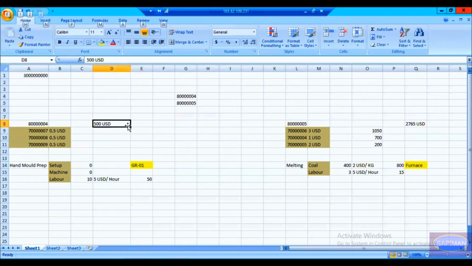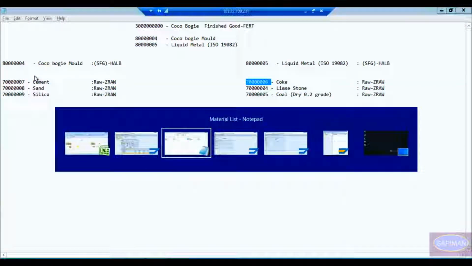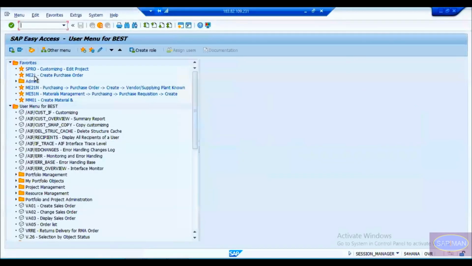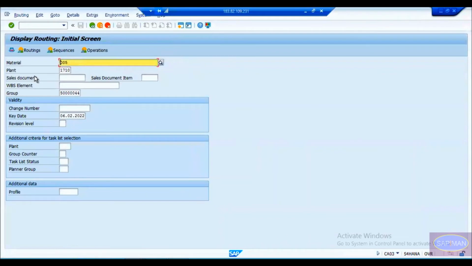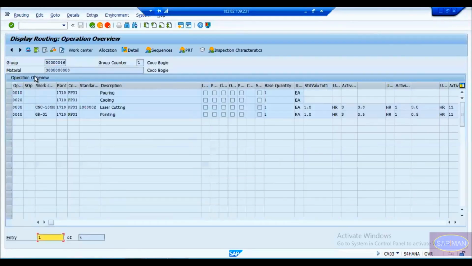Okay. Now we will go and do the cost estimation of this product also. For this product, we'll go to the routing again and we'll see, so that it will not make any confusion. Let's see the routing here.